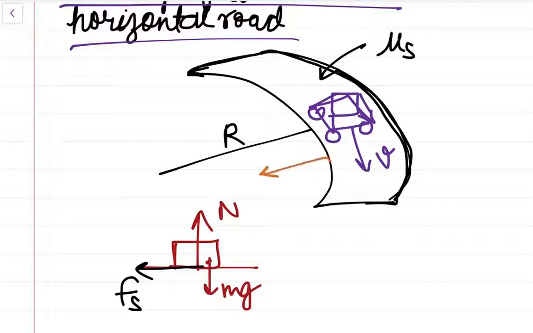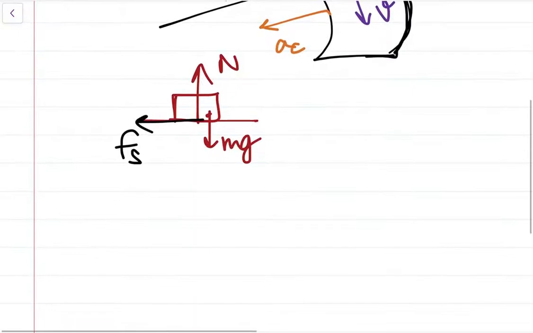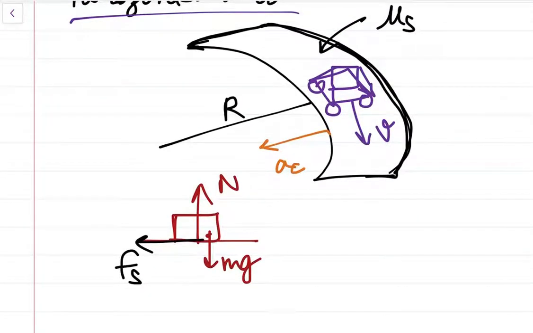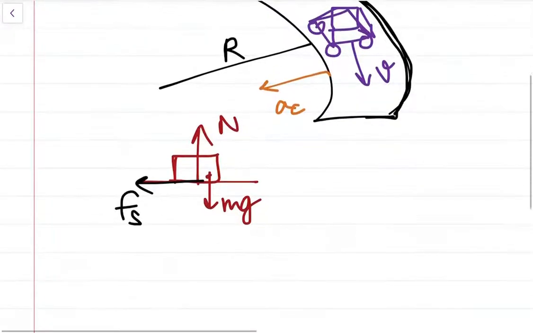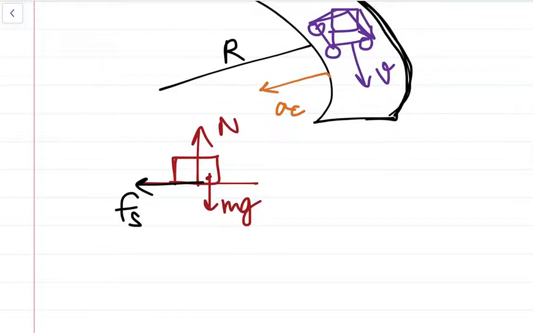We have talked about this in the previous videos also. When there is friction, the friction force will only provide the necessary centripetal acceleration for any moving object. So we can write friction is equal to m into a_c, that is centripetal acceleration.